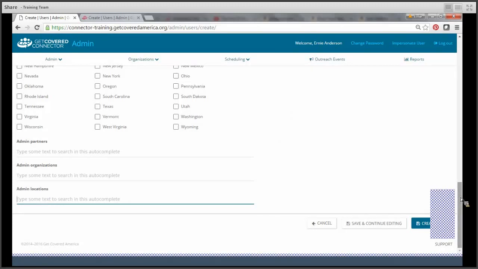Once this process is complete, you simply click the Create User button, and you'll be taken back to that main page where you can always go back to modify existing user accounts.